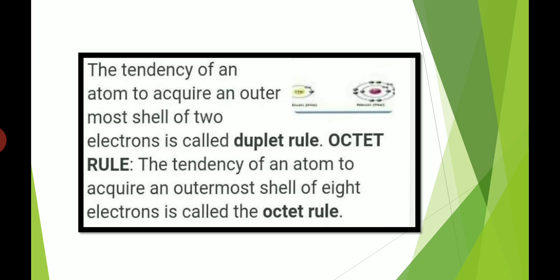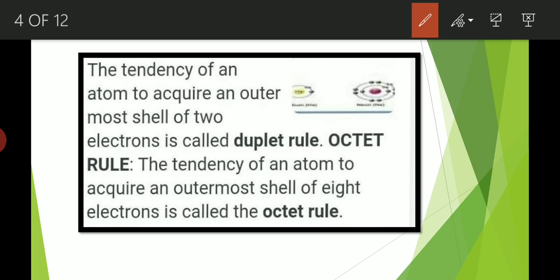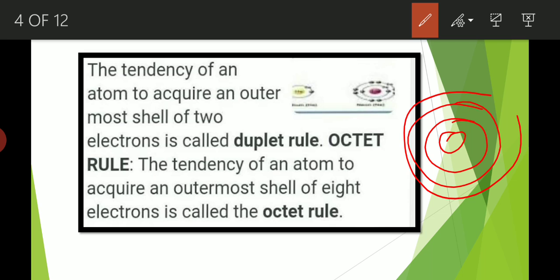Now, first and foremost, we know that in an atom, there are various orbits or shells, right? In my previous video on the atom, I have already discussed the structure of the atom. So if you haven't watched that video, please go and watch it first so as to understand this topic properly. So there are various shells and orbits, okay? Now, suppose this is the last shell of an atom. This last shell is known as the valence shell of that atom.